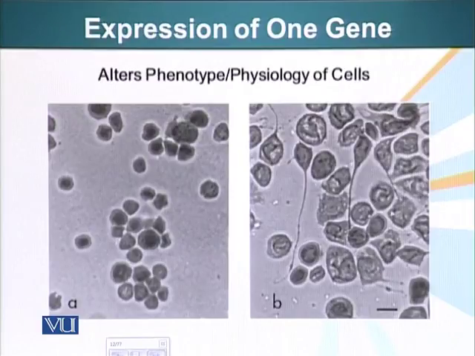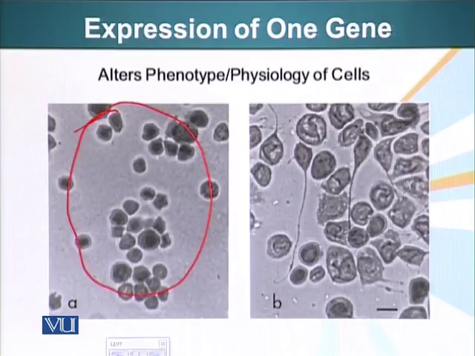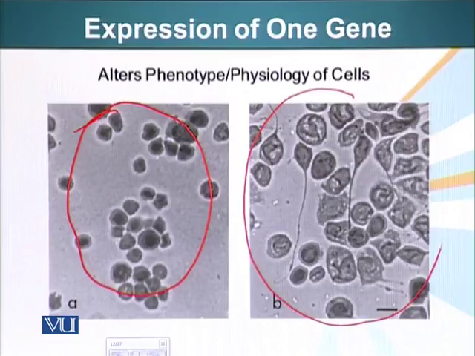So what can happen when you turn on one gene or the other? Here is a graphic example of this phenomenon on the screen. You can see these are insect ovarian cells, spherical in shape. The cells on the other side are also insect ovarian cells. The only difference is that these cells are expressing one protein, a special protein called tau. This protein is used to bundle the microtubules, allowing these cells to form long, axon-like filaments.